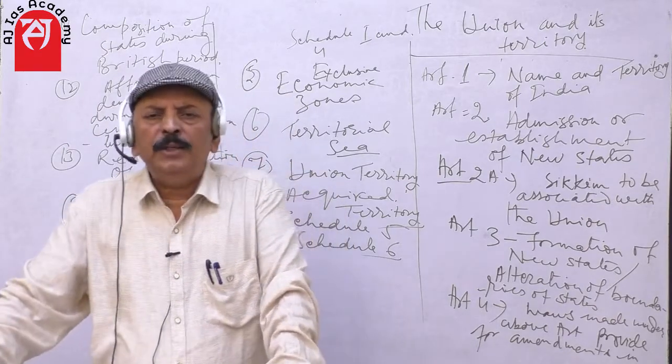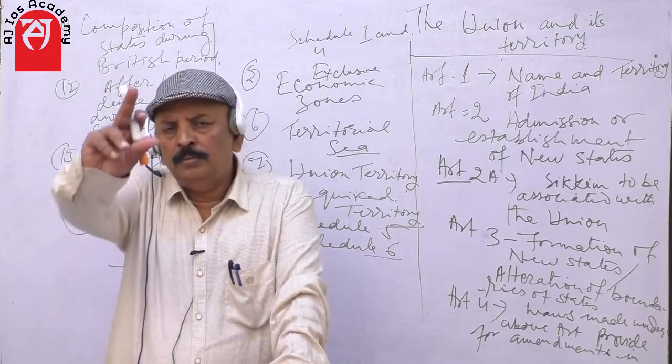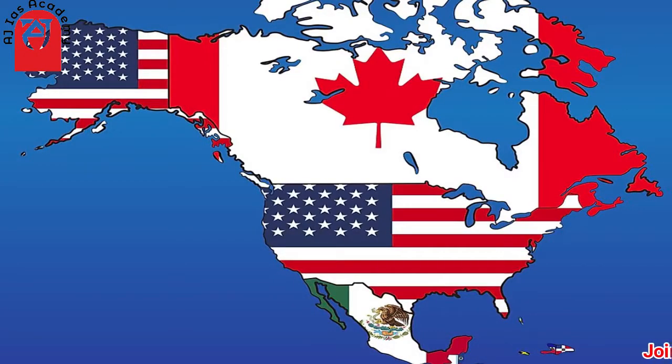But students, as you know, in United States of America, you cannot do this. There is no simple thing like what we find in our constitution.